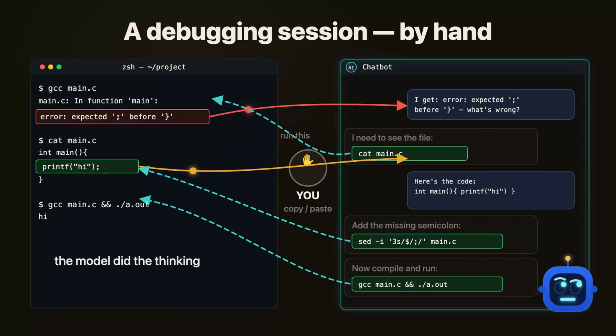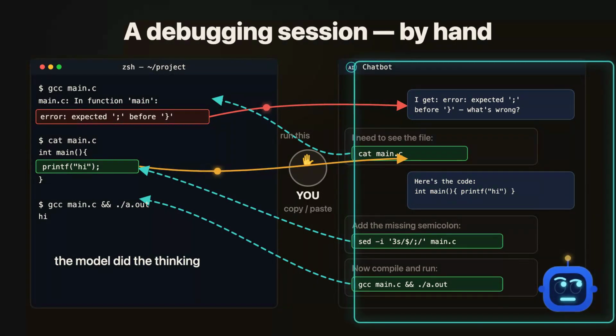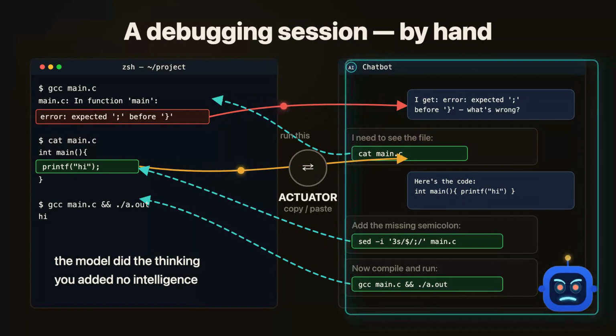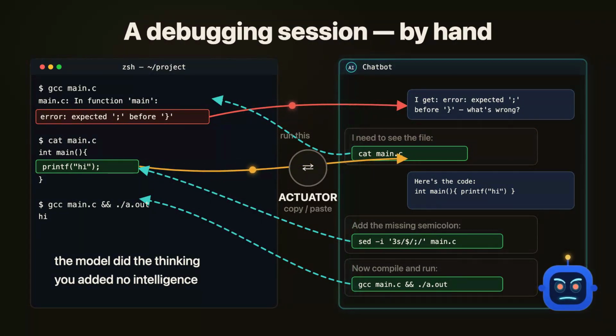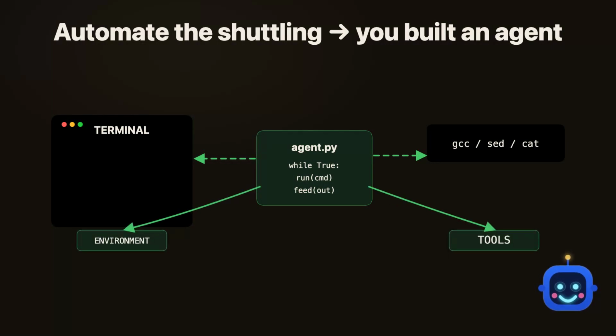Notice what actually happened. The language model did all the thinking, and you were just moving commands and output back and forth. You were the actuator, a pair of hands shuttling text between the model and the terminal, adding no intelligence of your own. So here is the reveal. If you write a script that does that shuttling automatically, you have built an agent. The terminal becomes the environment, and the shell commands become the tools.